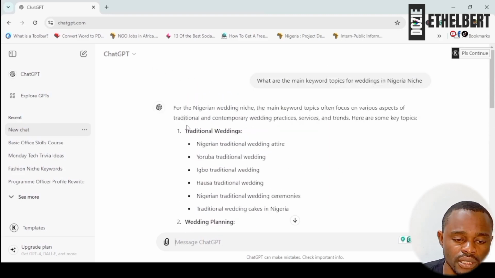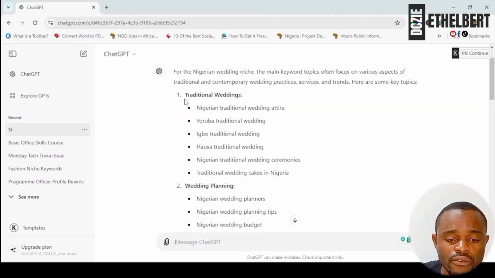So we can see the result here. For the Nigerian wedding niche, the main keyword topics always focus on various aspects. Let's leave all that. Okay, we can focus on traditional weddings. You can focus on Nigerian traditional wedding attire niche. You can focus on Yoruba traditional wedding, Igbo traditional wedding, Hausa traditional wedding, Nigerian traditional wedding ceremonies.